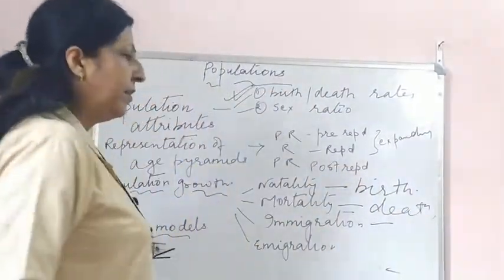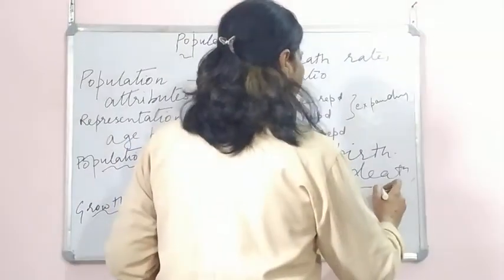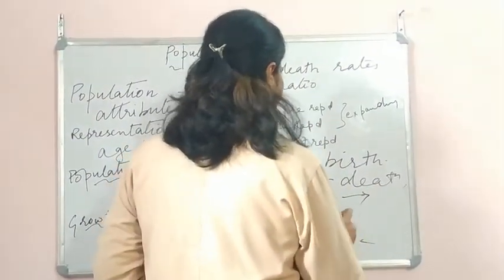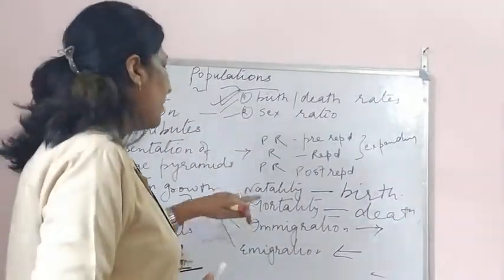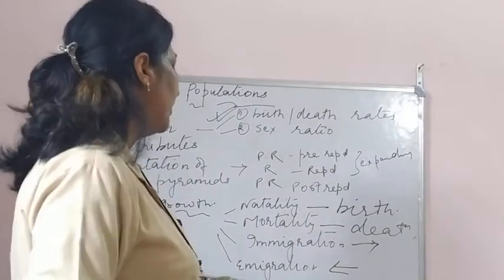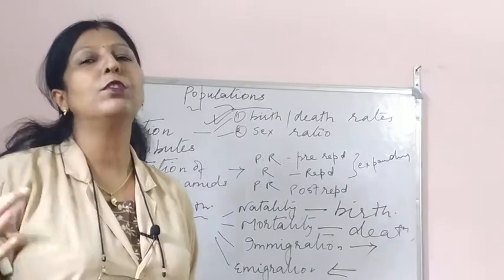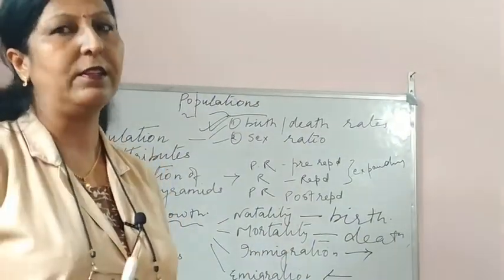Emigration, when you move to a certain particular place, and immigrants, when people from outside come to your place. So when the birth rate and the people coming from other places both increase at a particular time, then also there has to be an increase in the population.